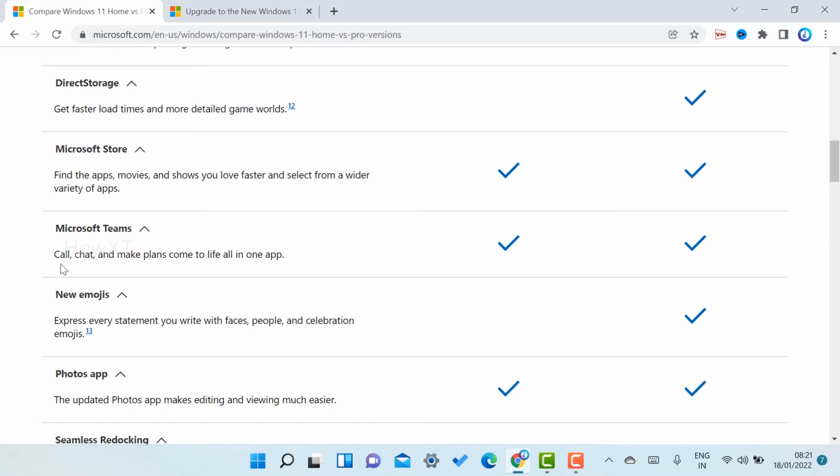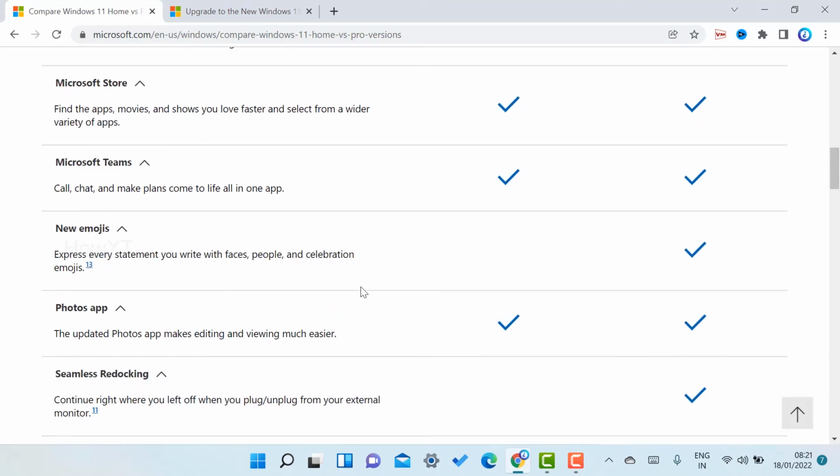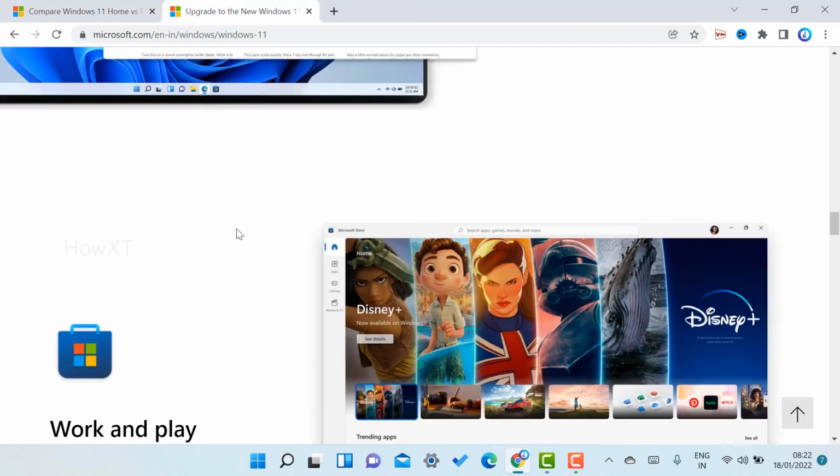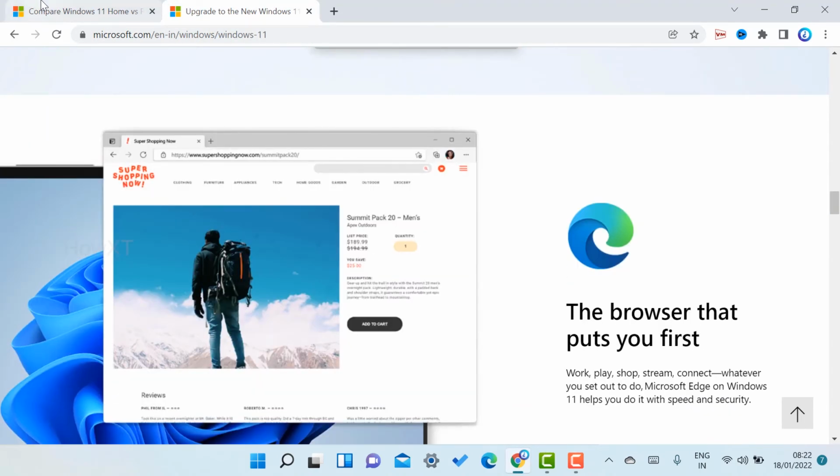For example, if you want to call, chat and make plans, everything will be available in both operating systems. But the new emojis, for example, if you want to show your face, people, celebration emojis, it doesn't have that feature in Windows 10, but Windows 11 has that feature. And the phone app will be available in both operating systems, but seamless redocking will not be available in Windows 10. What is that? It lets you continue where you left off when you plug and unplug an external monitor, and you can continue your work. That option will be available only in Windows 11. Windows 10 doesn't have this option.